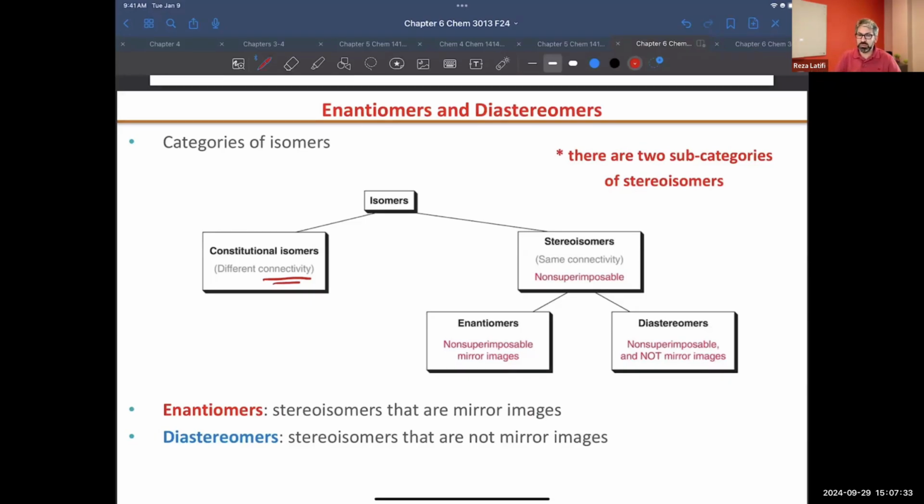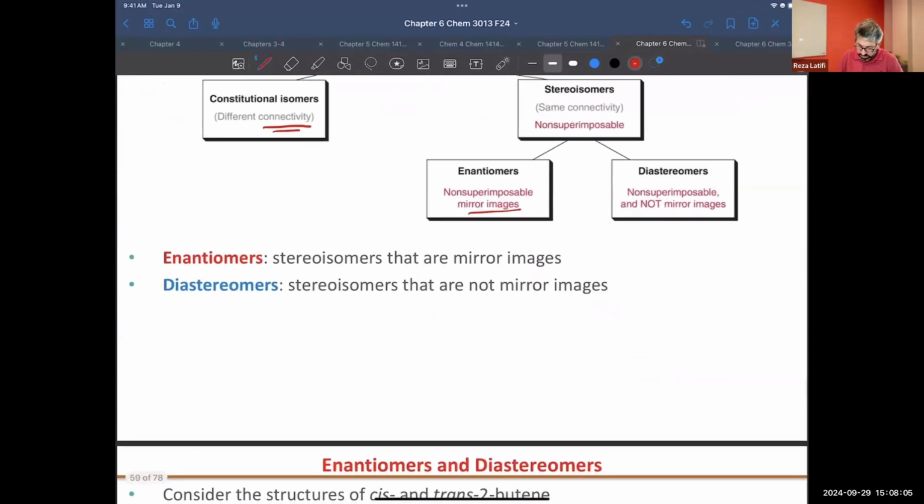Enantiomers are mirror images of each other, but not superimposable. If they are not mirror images of each other, and they are not superimposable, then we say they are diastereomers. So diastereomers are not mirror images and not superimposable.